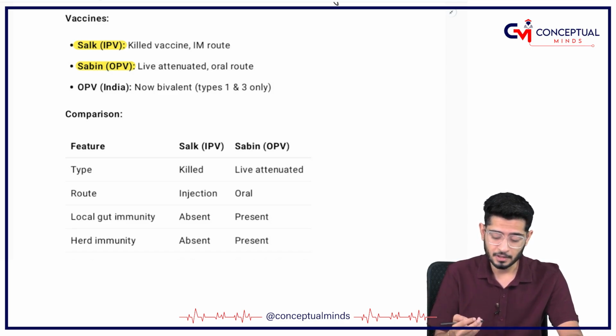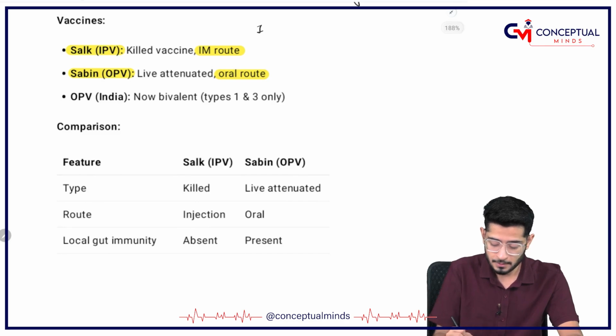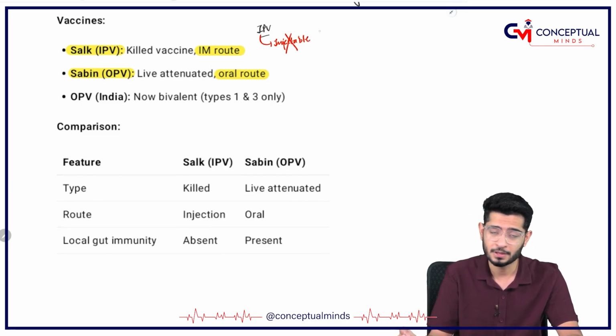Sabin is something that has to be taken via oral route, whereas Salk is to be taken by intramuscular route. Alright. So what is the full form of IPV? Always people say injectable polio virus. No, it is not injectable polio virus vaccine.